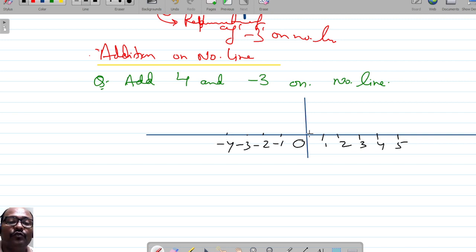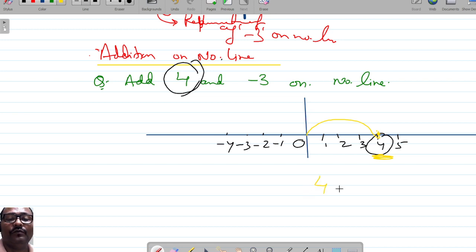So first go to the first number. What is that? 4. Plot that number 4. Just take that number, okay? So we have taken 4, this one. Just from origin we plotted 4. We take it from 4.